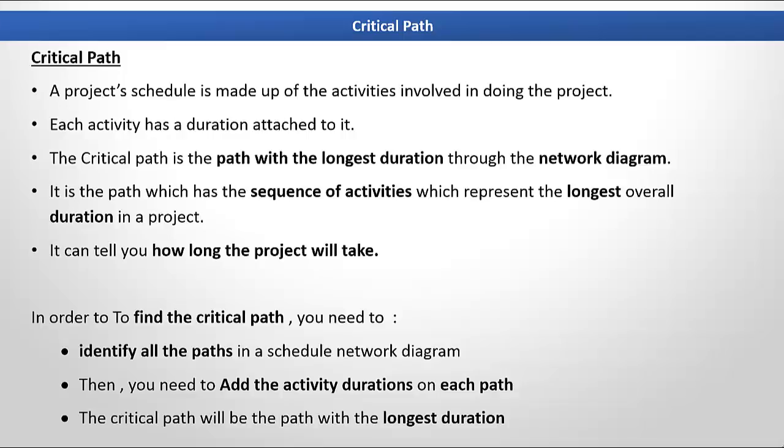In order to find the critical path, you need to firstly identify all the paths in a schedule network diagram, and then you need to add the activity durations on each path. And then the critical path will be the path which has the longest duration.